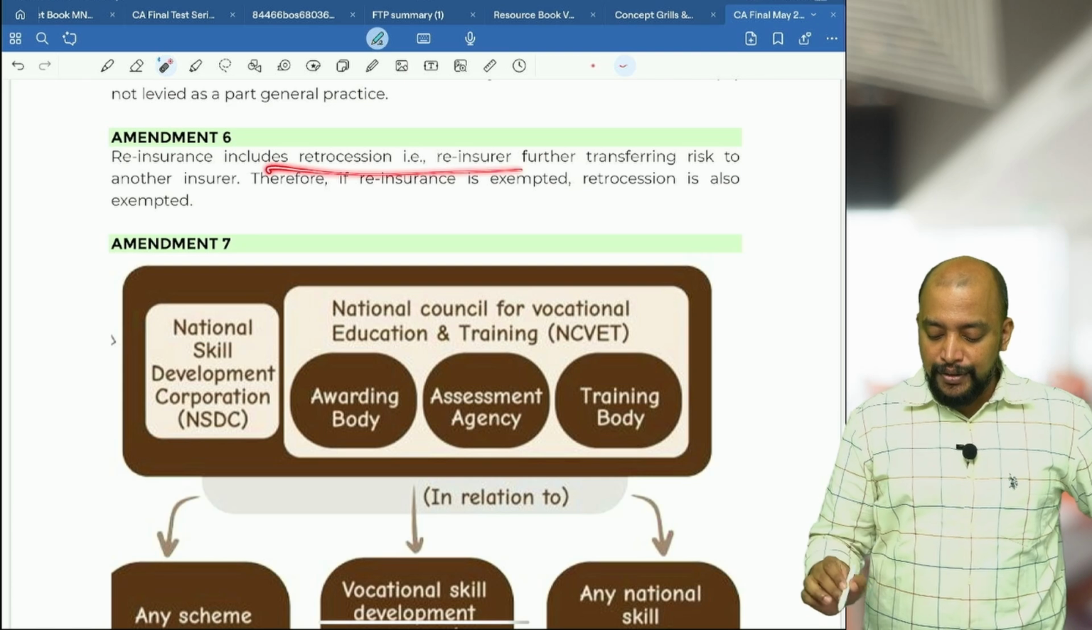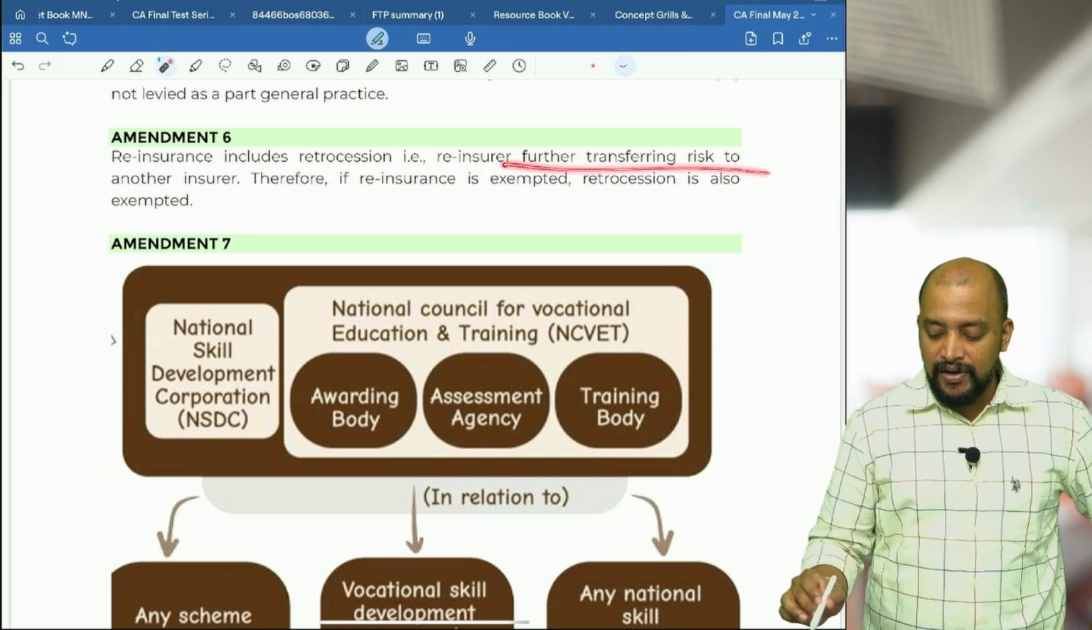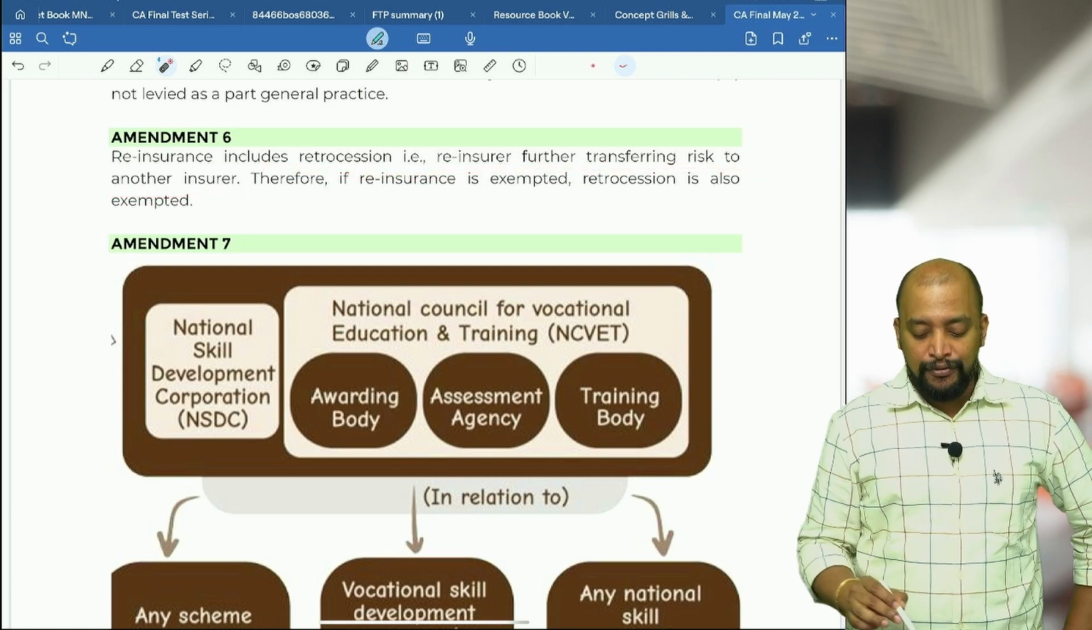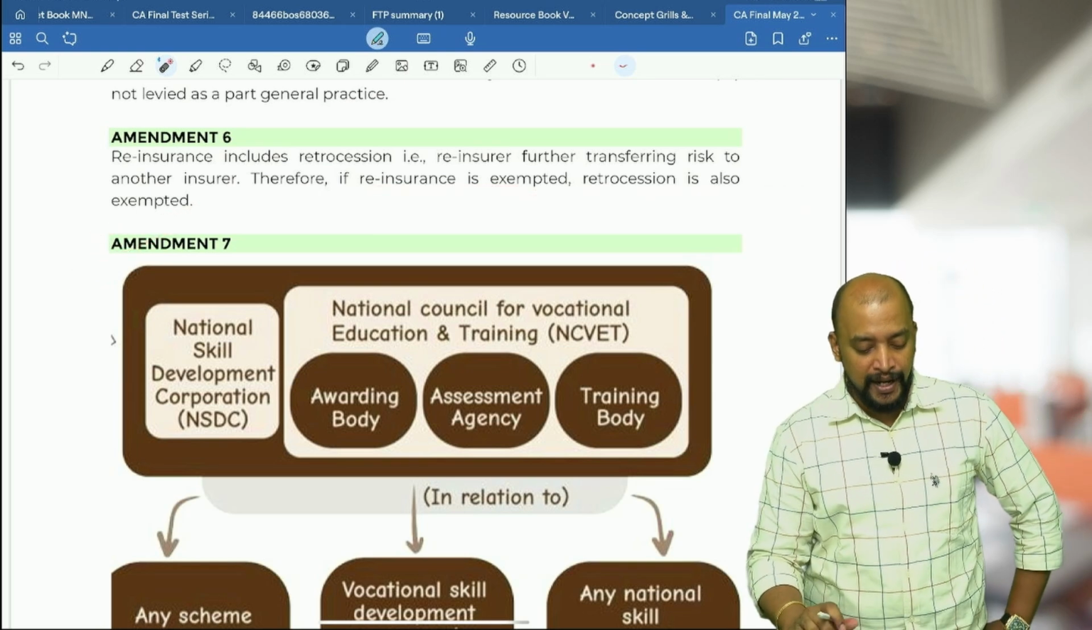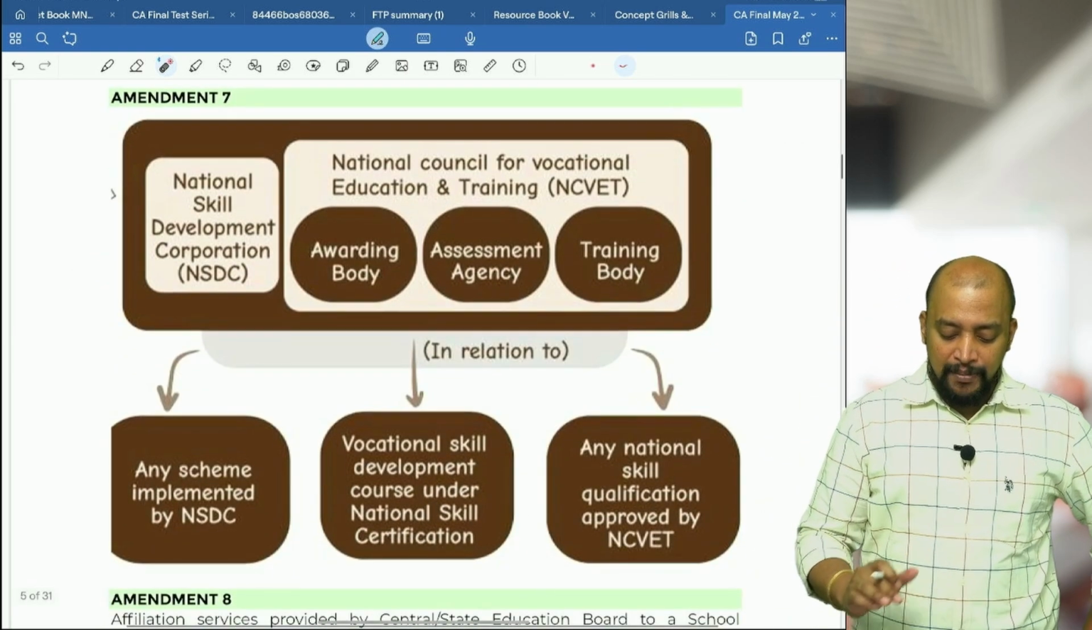Reinsurance includes retrocession, that is, the reinsurer further transferring risk to another insurer. Therefore, if reinsurance is exempted, retrocession is also exempted. Okay. Then the next one, amendment 7.